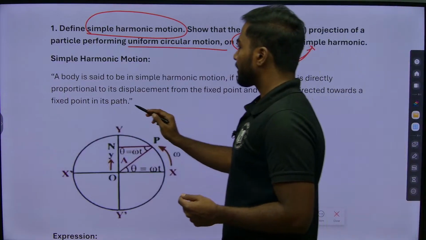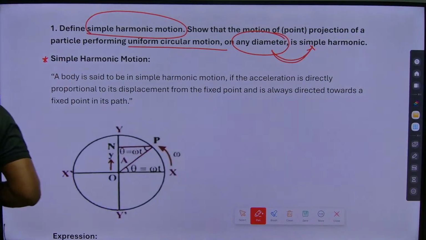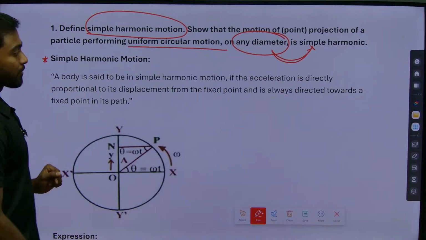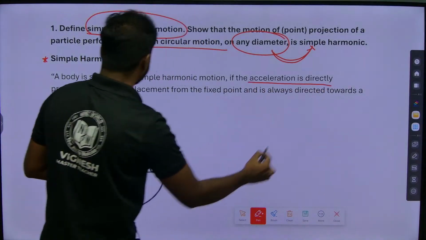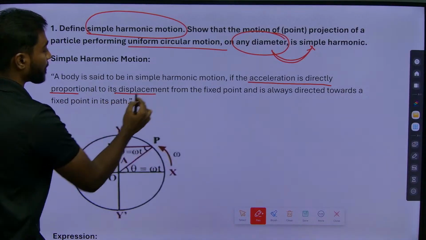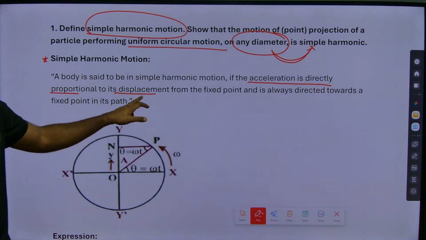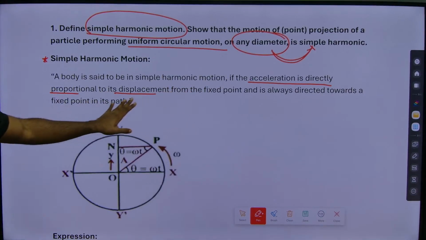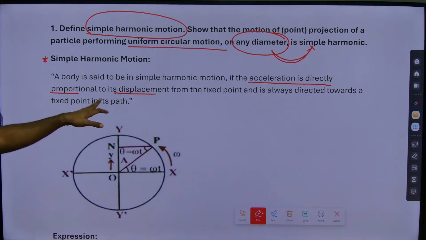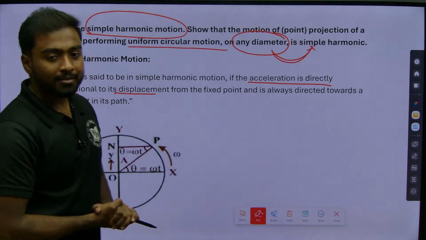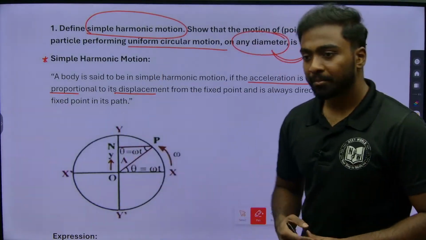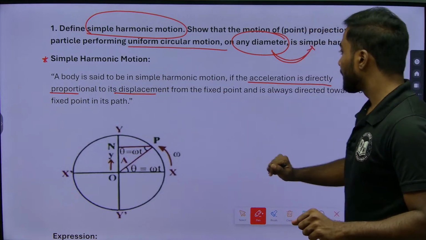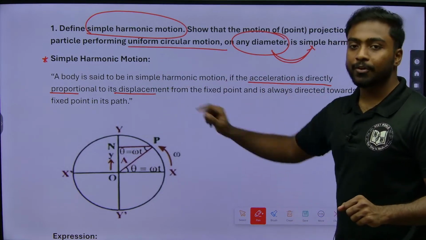So first thing we need to write is what simple harmonic motion means. A body is said to be in simple harmonic motion if the acceleration is directly proportional to its displacement from the fixed point, and is always directed towards the fixed point. So two things we should understand: acceleration is directly proportional to displacement, and it is directed towards the fixed point.